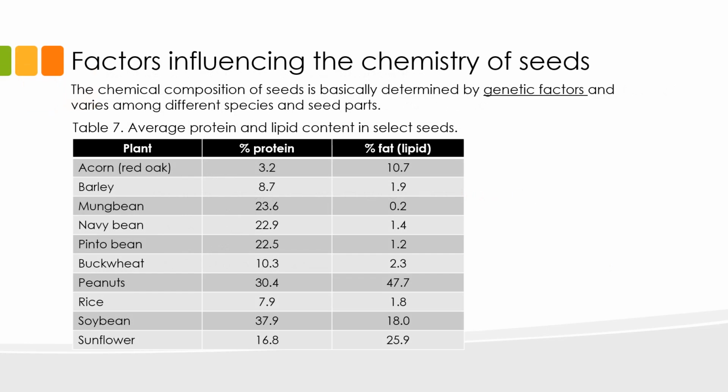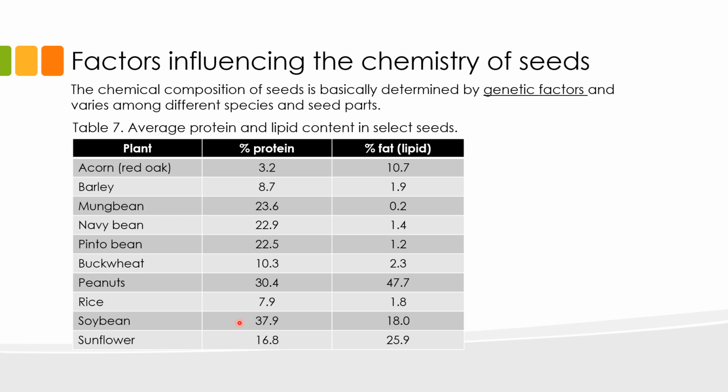The natural variation that can be observed in the chemical composition of seeds of different species and of seed parts is basically determined by the genetics of the plant that produces the seed. In this table, for example, you can see variations in the amount of proteins and lipids across different species of plants. Protein content in particular can range from a low 3.2% in acorn to a high 37.9% in soybeans.